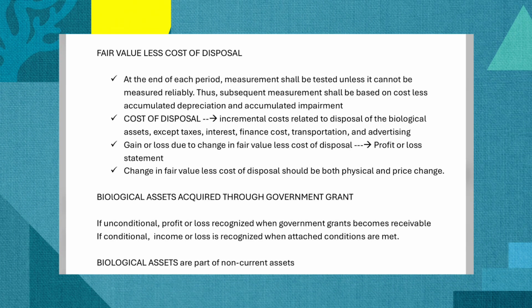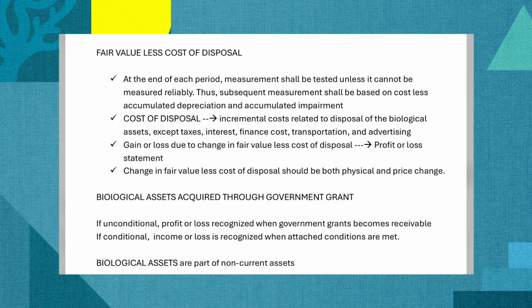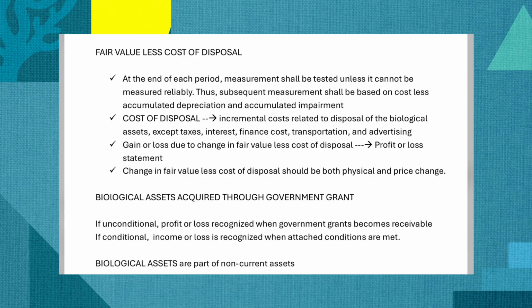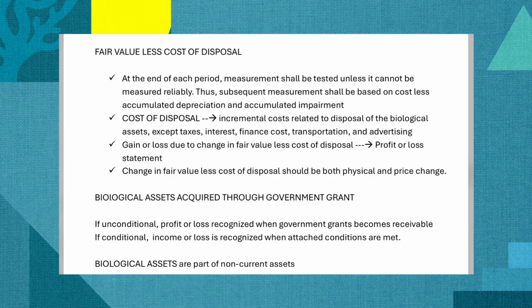If the government grant, di ba, is unconditional when that biological assets were given by the government, well, you need to recognize the profit or loss when the receivable arises. Okay? Otherwise, kung conditional naman ito, yung income or loss shall be recognized when we were able to meet the conditions attached to the government grant.